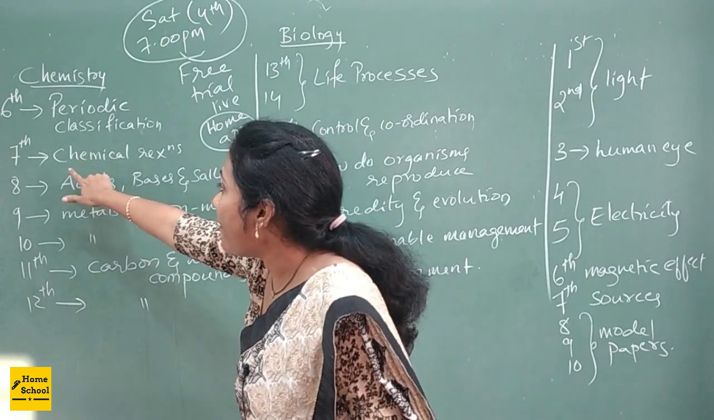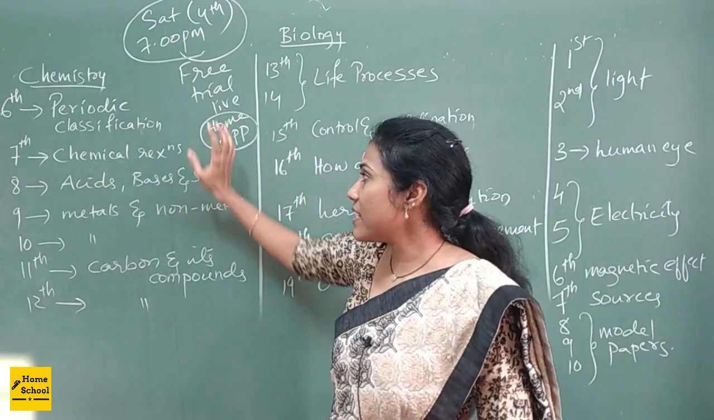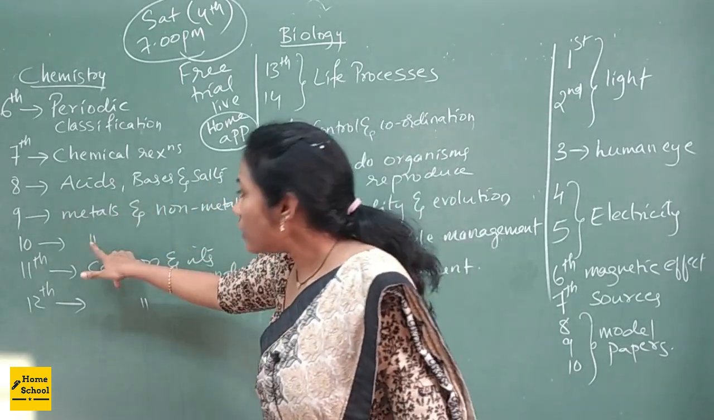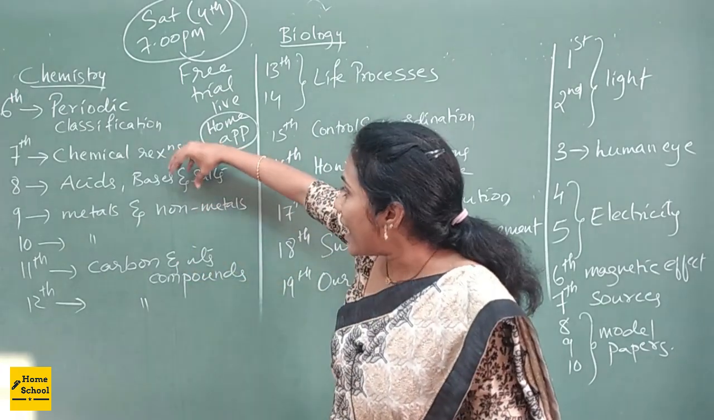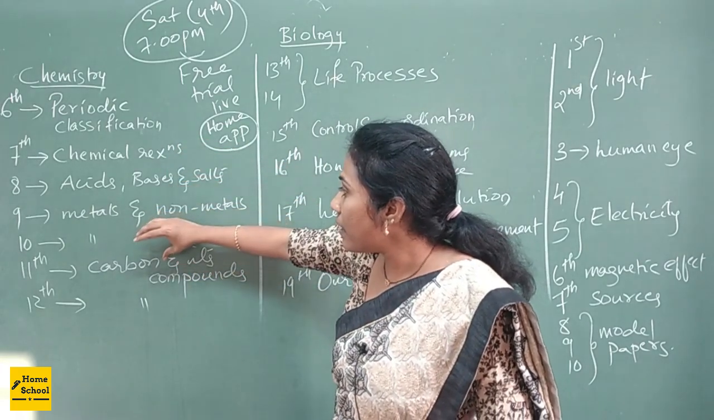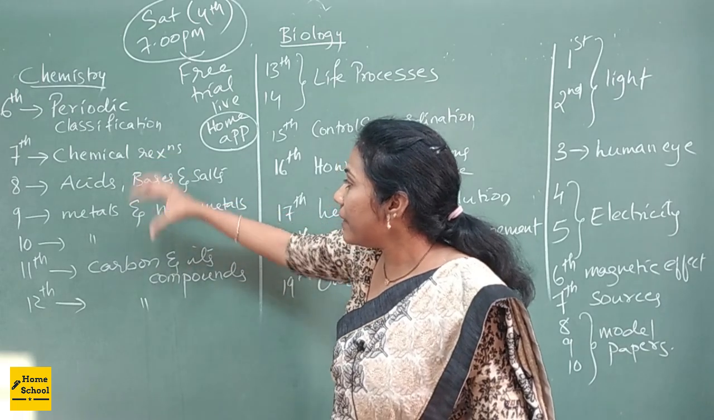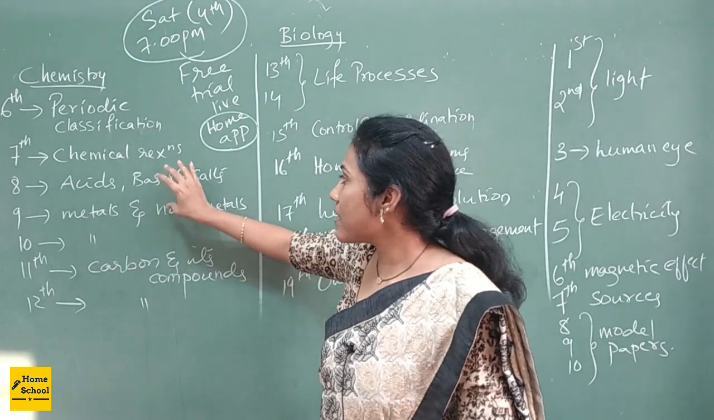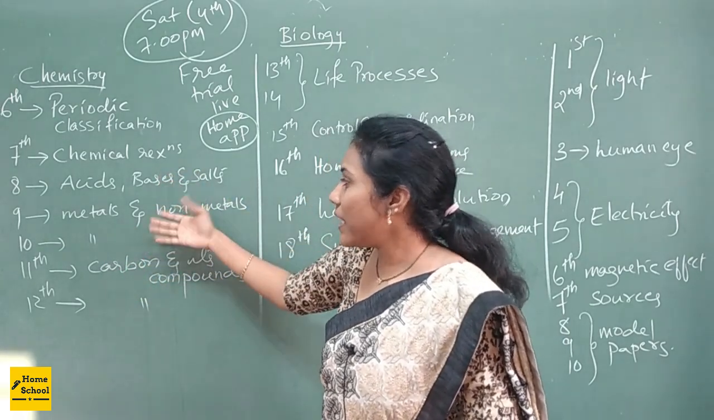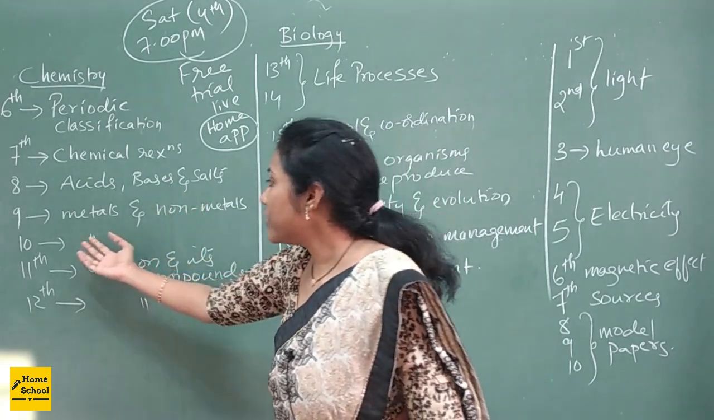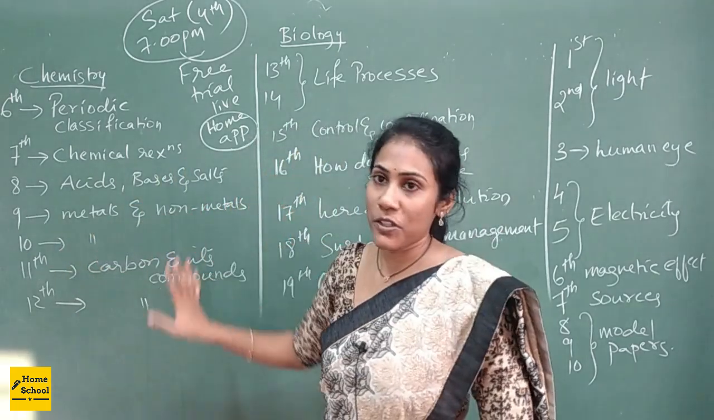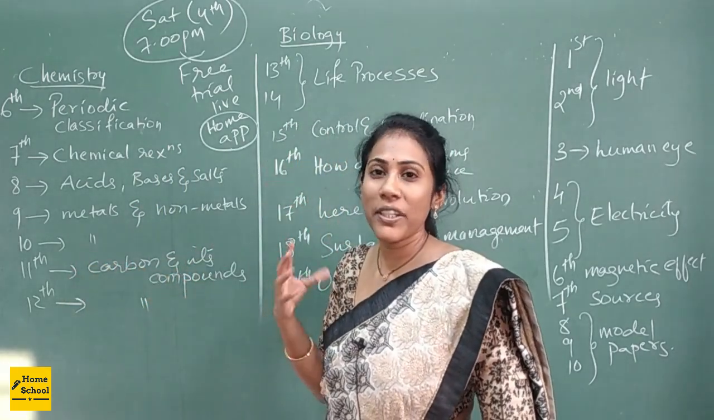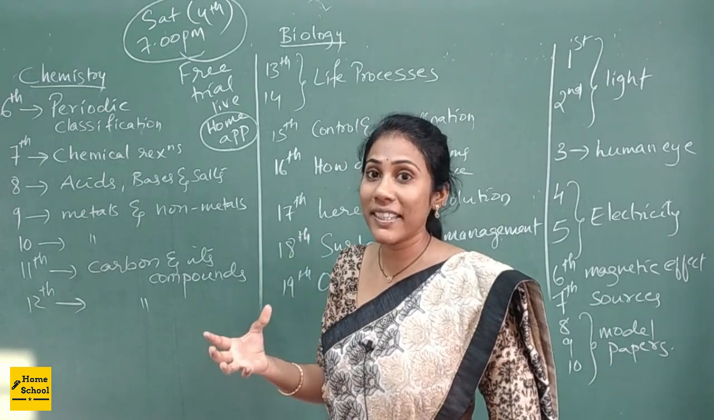Next, on 7th I will come up with chemical reactions and equations, 8th acids, bases, salts, 9th metals and non-metals, 10th also metals and non-metals. See here, acids, bases, salts and metals, non-metals, both chapters together we are dealing with in 3 days. This 10th I didn't keep any new chapter because the concept will lag. Both are huge chapters, so I just kept this 10th for these chapters only. And 11th, carbon and its compounds. In carbon and its compounds also, you need to know certain things in a deeper way.